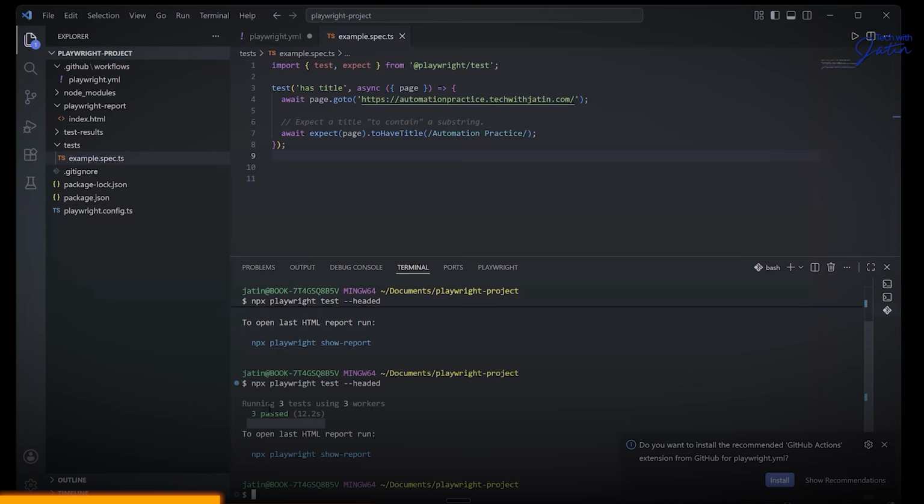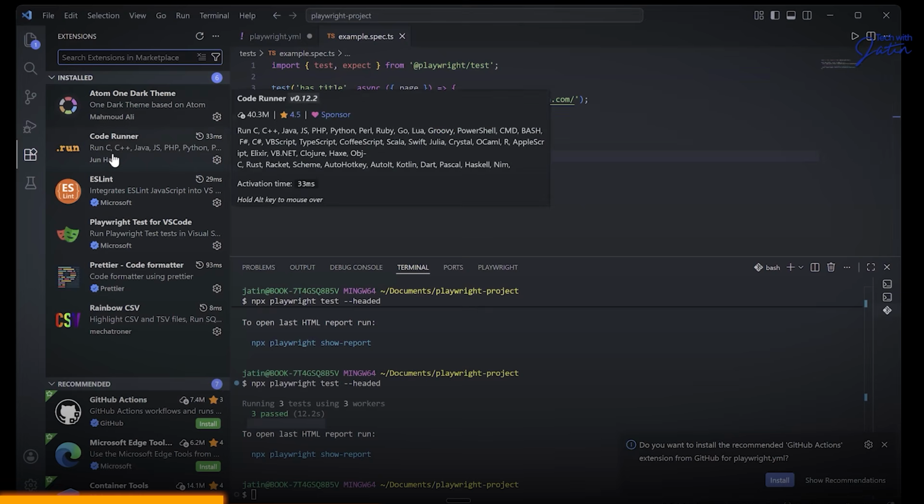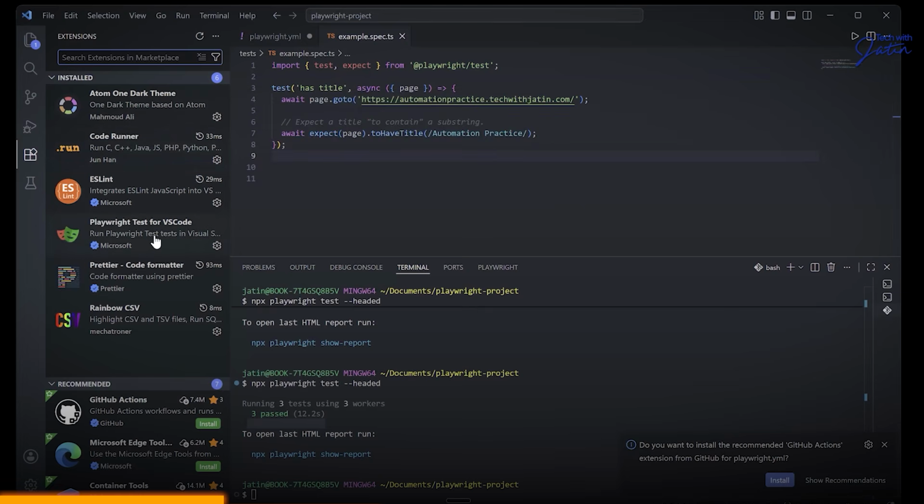Now, I'm a little bit sick and tired of running this entire thing from my terminal. How do I change that? You see that I have this testing icon coming into the picture, right? Some of you might not have it, or might have it off because you did a little experimenting here and there. You need to go to extensions, just like how we installed Code Runner. You're interested in Playwright Test for VS Code. This is the one you're interested in.